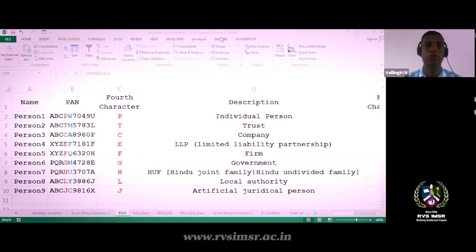Okay, I'll launch a poll. You can answer this. What does the fifth character in your PAN card number indicate? I think anyone knows. Please answer, raise your poll answer for this. What does the fifth character in your PAN card number indicate? That means does it indicate the first character of a state, the first character of your name, or the first character of your last name or surname? What is your answer? Please check it out.